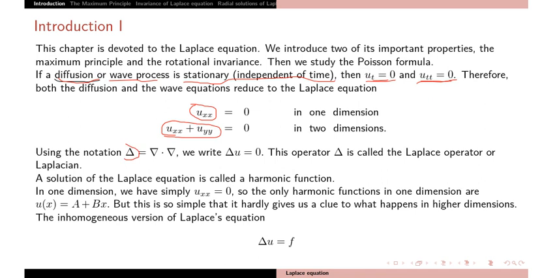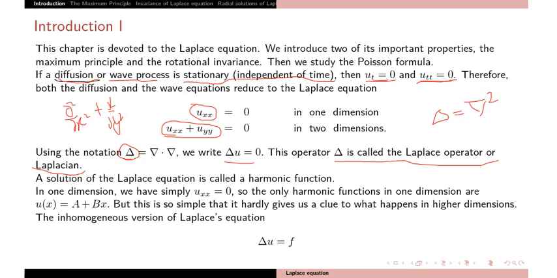To write the second derivative we have used the notation delta. So this is just ∂²/∂x² plus ∂²/∂y². So Δu equal to 0. This is the Laplace equation, and this delta is called the Laplace operator or Laplacian. Some texts also write this delta as nabla square.